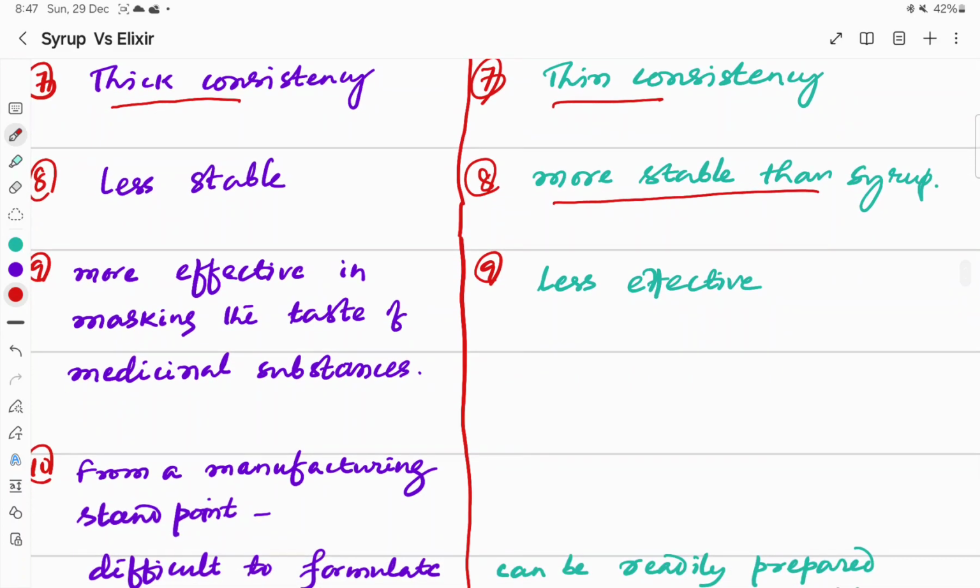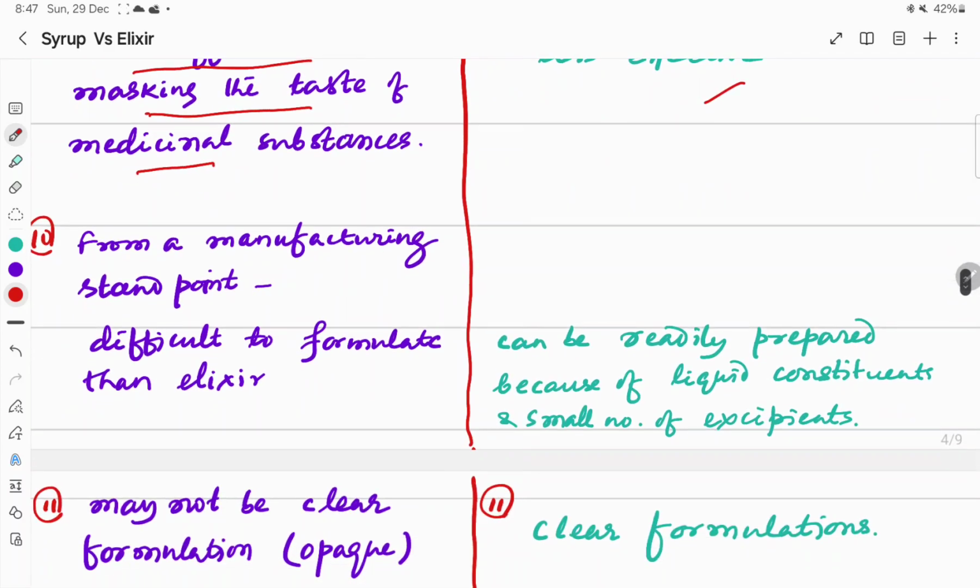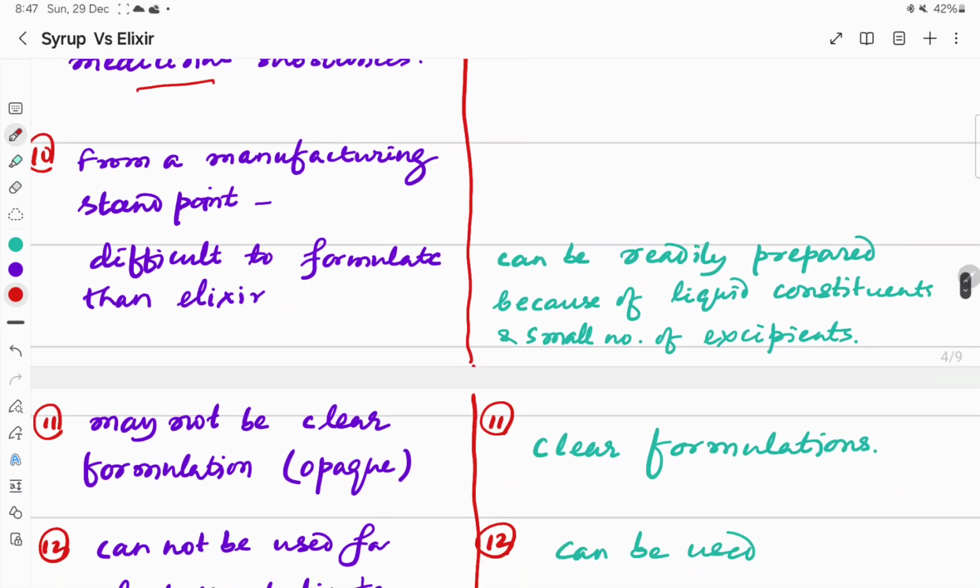Again, because of the sugar content, syrup is more effective in masking the taste of medicinal substances, for example bitter taste drugs. But in masking the taste of medicinal substances, elixir is less effective. From a manufacturing standpoint, syrup is more difficult to formulate than elixir, because elixir is preferred over syrups as far as manufacturing is concerned, because elixir is readily prepared. Why? Because of the liquid constituents and small number of excipients.